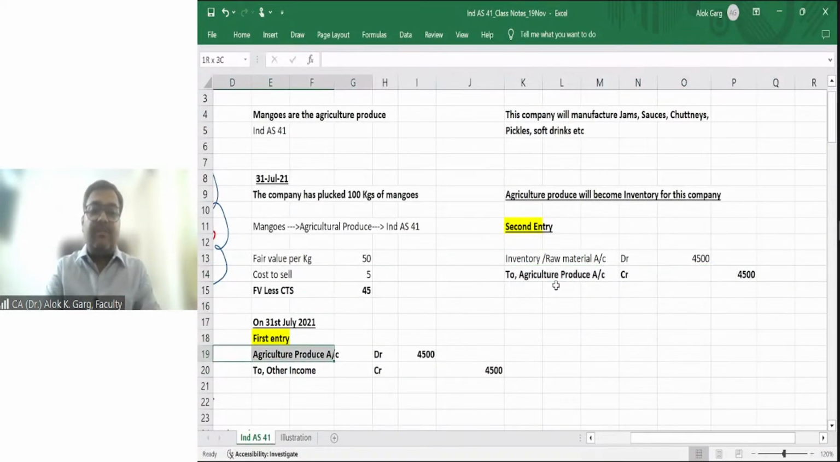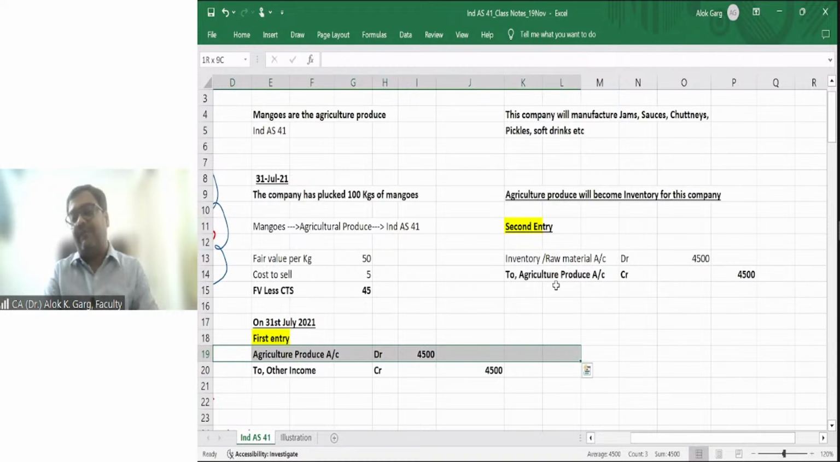So this agriculture produce account has been knocked off. The resultant entry will be the inventory account debit to other income account. So friends,